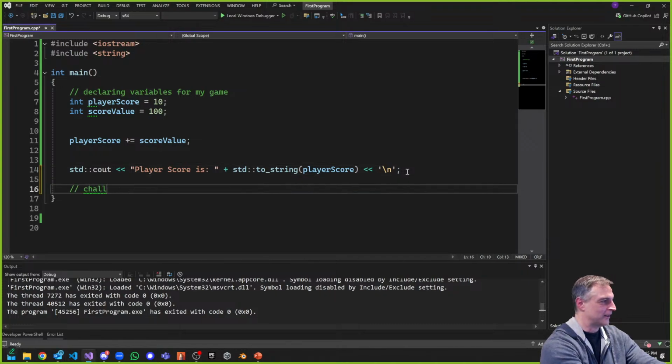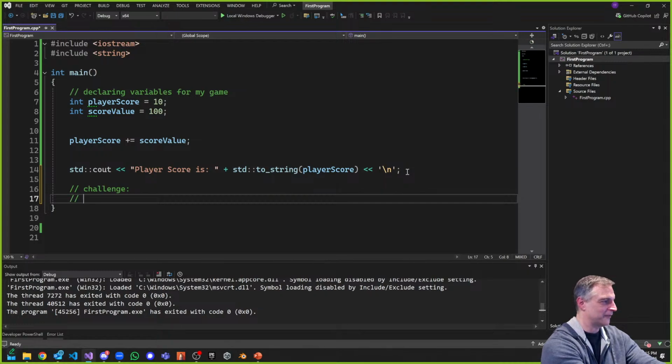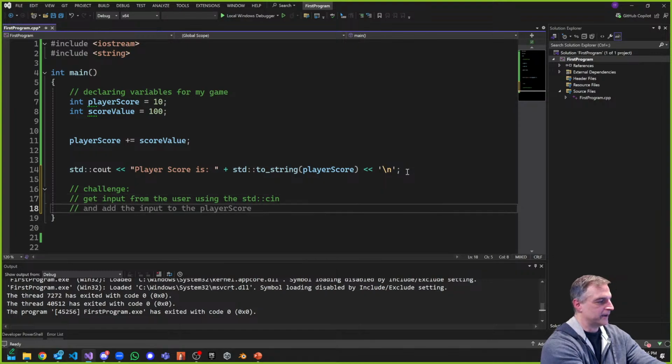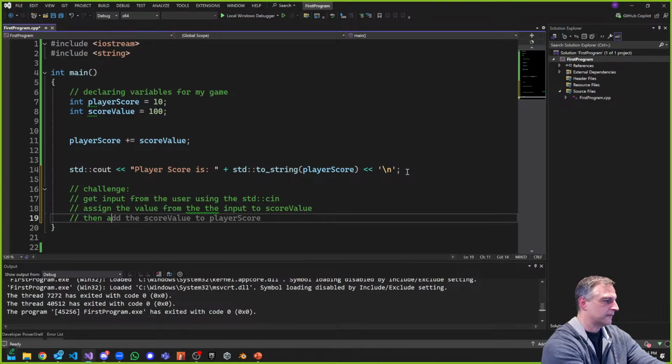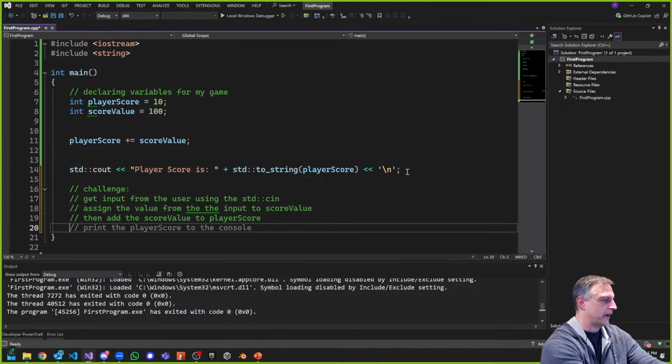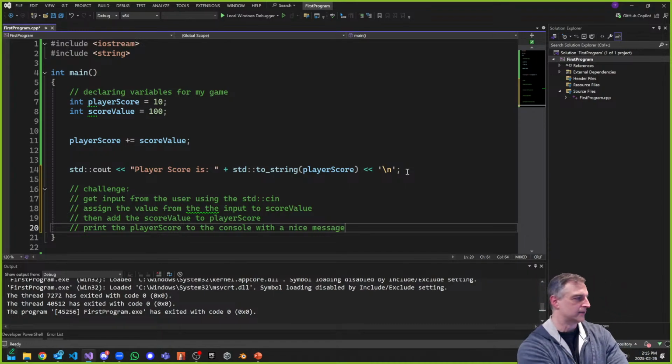So the challenge is: get input from the user using the standard cin. Then assign the value from the input to score value, then add the score value to player score, and then print the player score to the console with a nice message. That's the challenge for you guys to do.